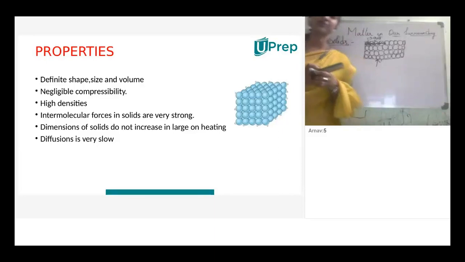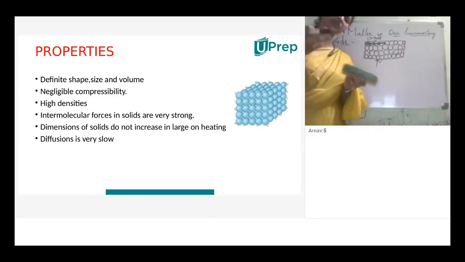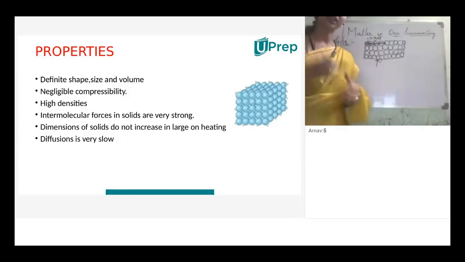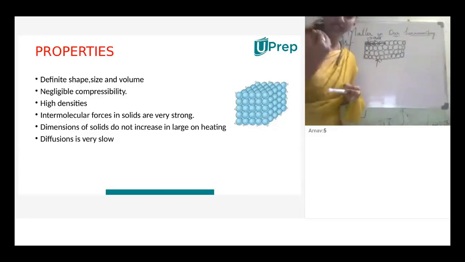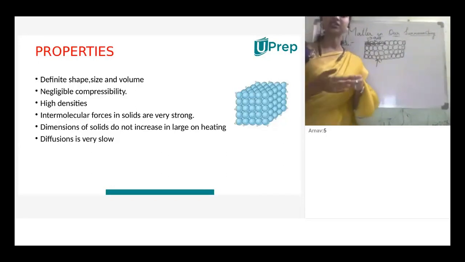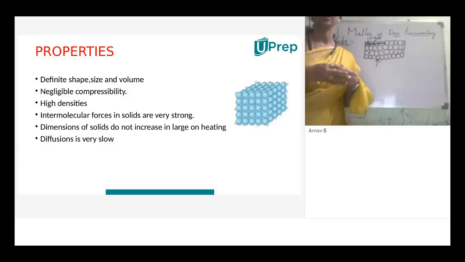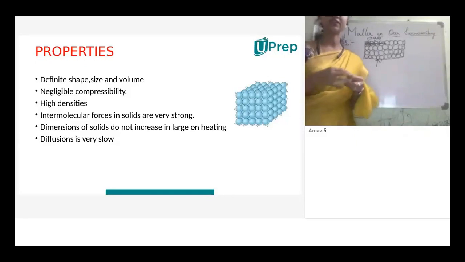The best example is chemical reactions. If we add the reactants, what happens? Some compounds, based on their reactivity, react on their own. But some solid chemical reactants require some external force or external energy. Then only they can intermix or diffuse with each other. Understood? What are the points we considered for solids?